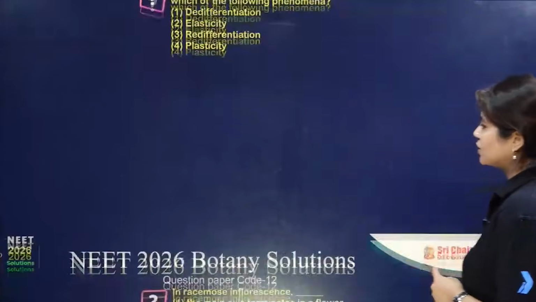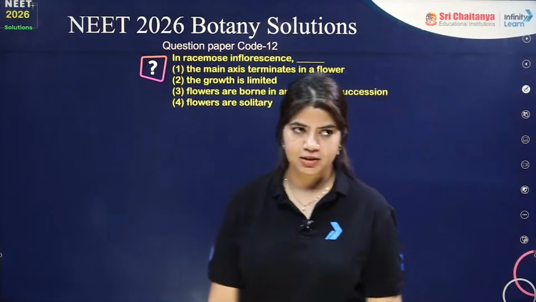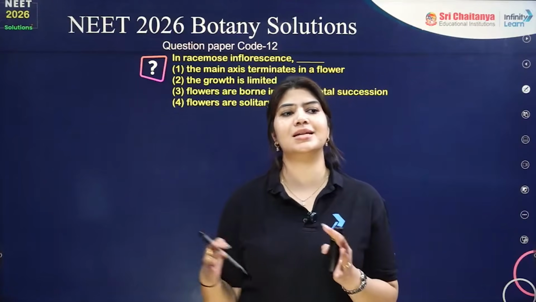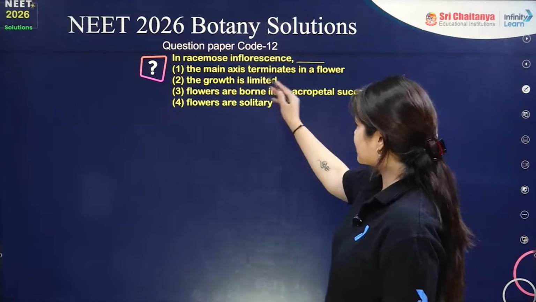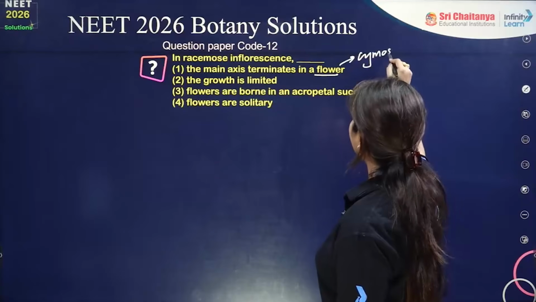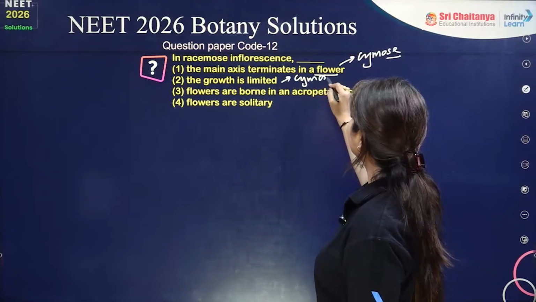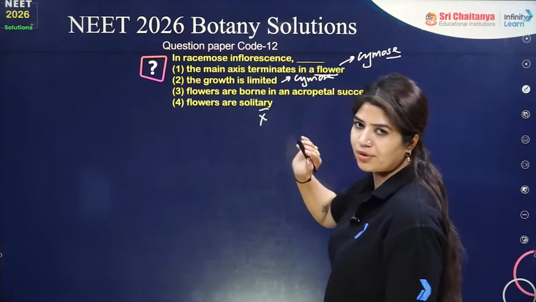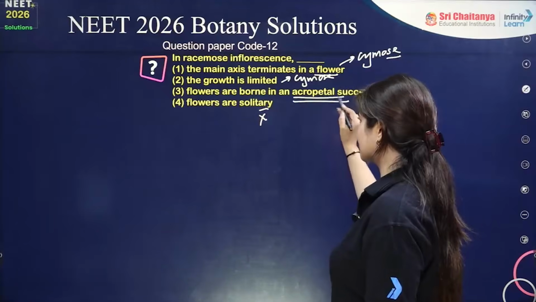Correct. Next question is on racemose. We have 2 types of inflorescence: one is racemose, second is cymose. In the cymose, the main axis terminates in a flower and the growth is limited. Flowers are solitary, that is not an inflorescence at all. Flowers are born in an acropetal succession.